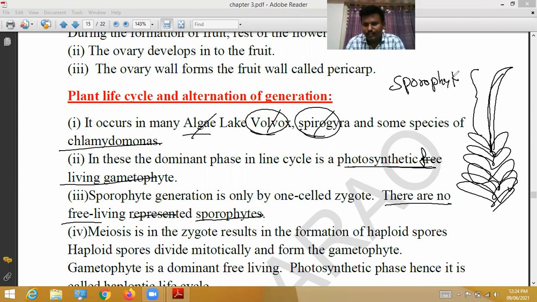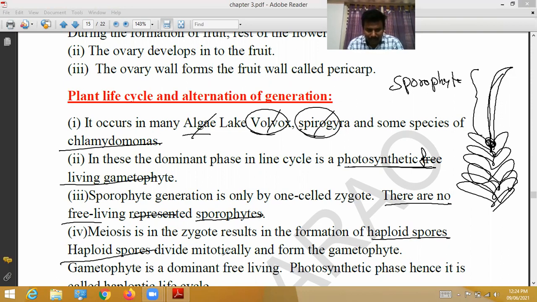Sporophyte. There are no free living sporophytes. Sporophytes always depend upon the gametophyte. Generally, meiosis occurs in the zygote. Here the zygote is formed, so meiosis in the zygote results in the formation of haploid spores.